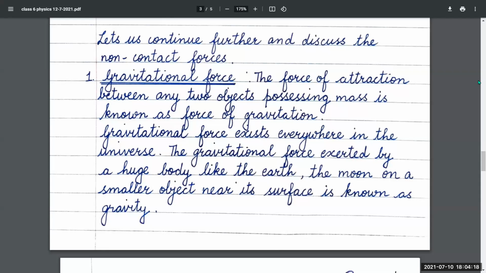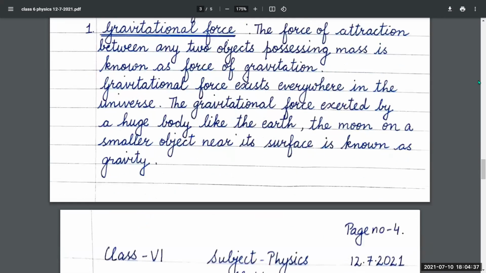Gravitational force exists everywhere in the universe. The gravitational force exerted by a huge body like the Earth or the Moon on a smaller object near its surface is known as gravity.